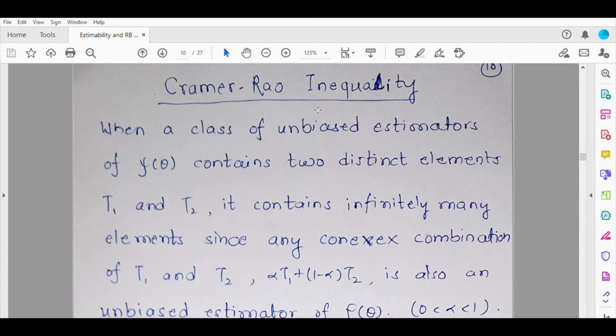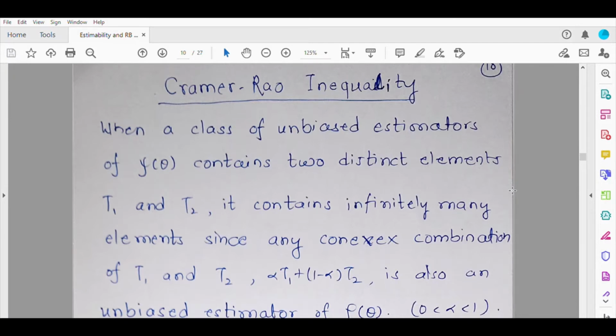Hello students. So we discussed unbiasedness in the previous lecture and we saw how a class of unbiased estimators can be created. So now let us look more into it. There are situations, in fact most of the situations, where we have more than one unbiased estimator. Suppose T1 and T2 are two unbiased estimators. Then any convex combination of T1 and T2 will again be an unbiased estimator for the same parametric function.